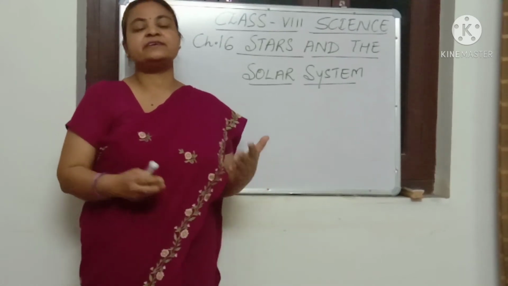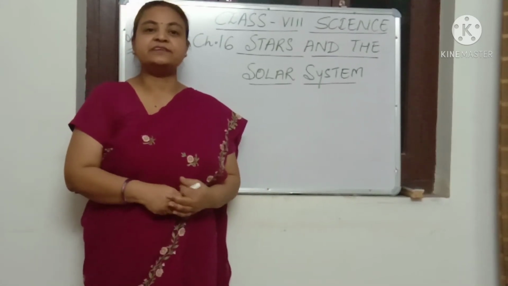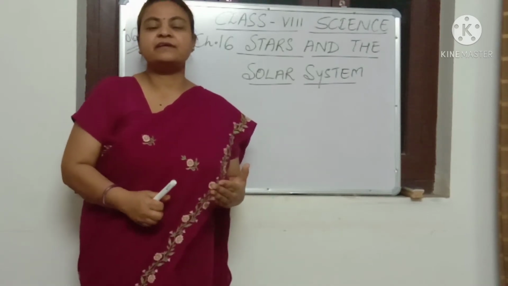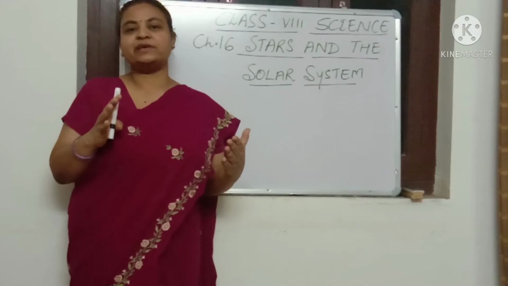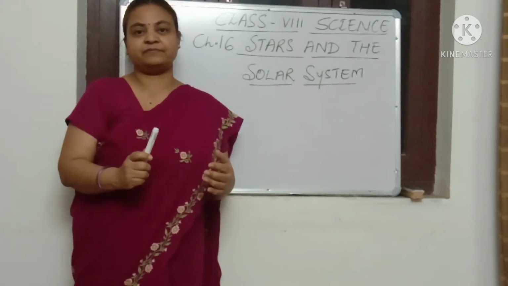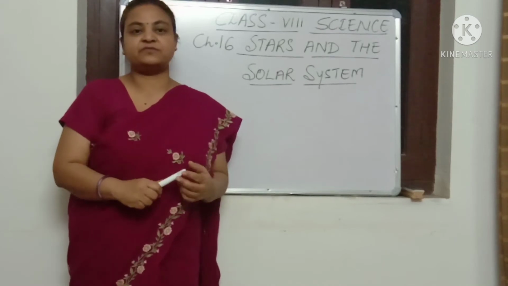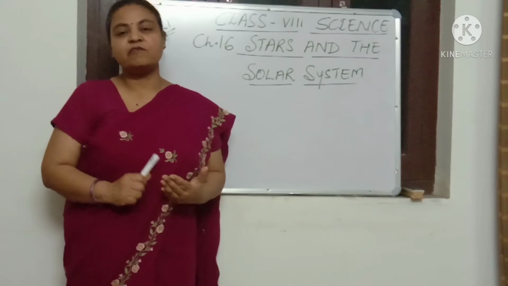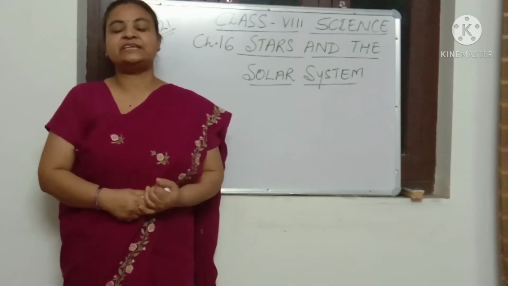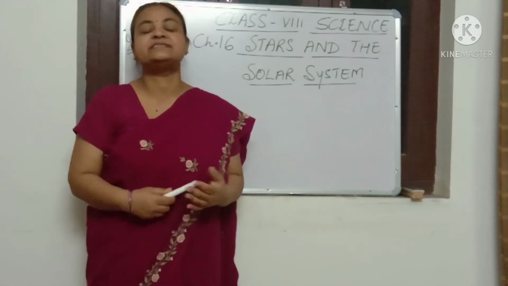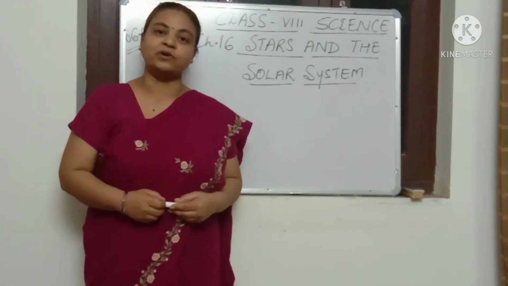Coming next is the Saturn. Saturn is called Shani in Hindi. Saturn spins very slowly, whereas Jupiter spins the fastest. Density of Saturn is very low. It is said that if it is kept in water, it will float on water. That means its density is lower than that of water.